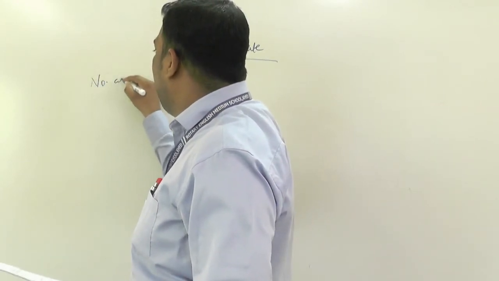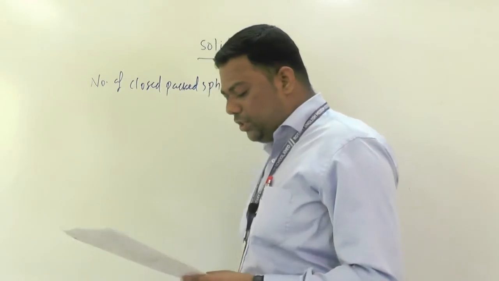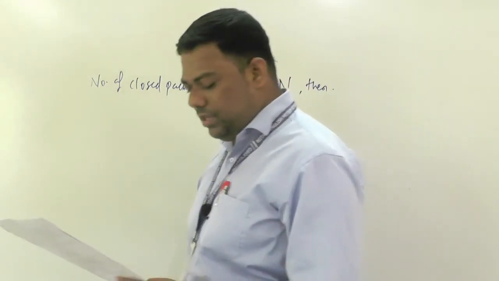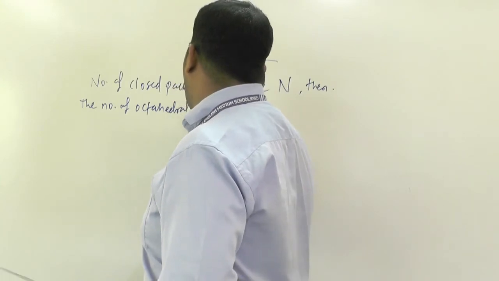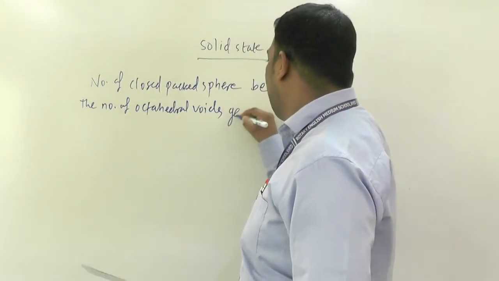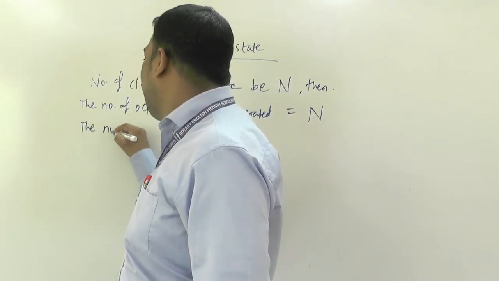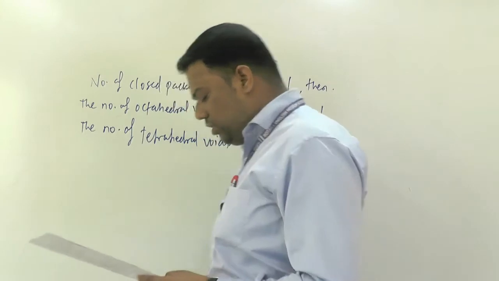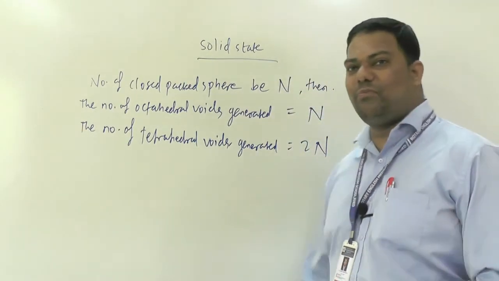The number of close packed spheres be capital N. Then the number of octahedral voids generated is equal to N, and the number of tetrahedral voids generated is equal to 2N. This is a very important thing you must know.